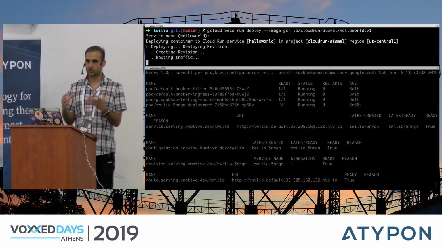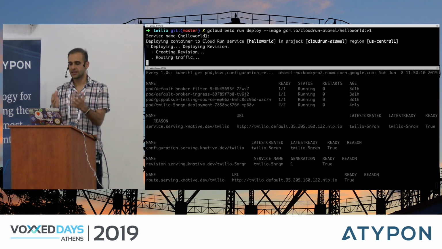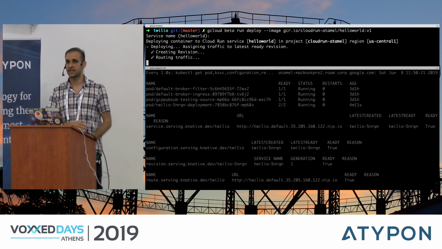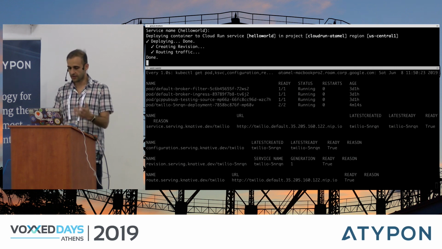Just like I showed you on Knative, it's doing the same things. But as you can see, we haven't set up anything. We haven't set up any cluster. We just said deploy this image, and all the details of what I showed you are taken care of for us. OK, so now this is deployed.